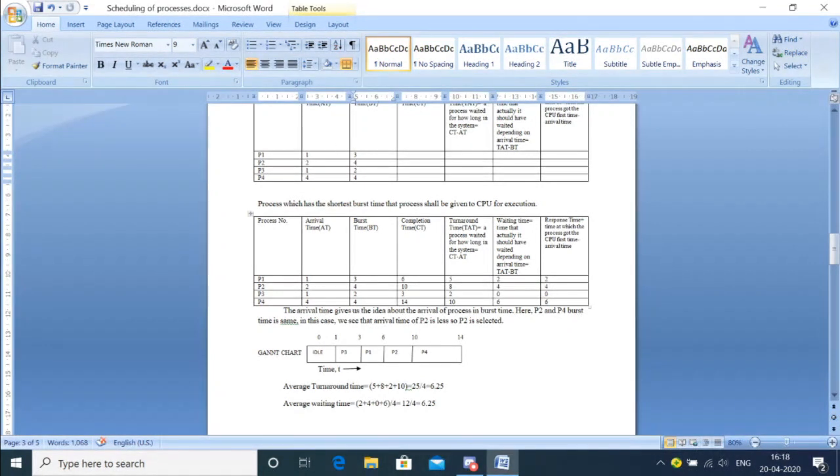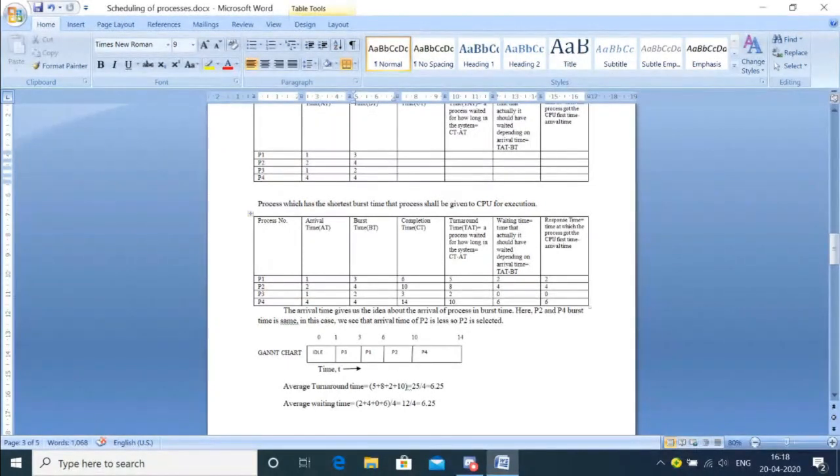Now what we have done is taken examples of various kinds. Like if a process is not arriving at 0, then I said it's idle. If we have the same burst time, then how will we give the priority, isn't it? So basically we should be able to tackle these kinds of situations. Because the easier ones, where processes come at 0, 1, 2, 3, 4 like that, we can select very easily. But what if a situation like this comes up? So you should be able to tackle such situations as well.